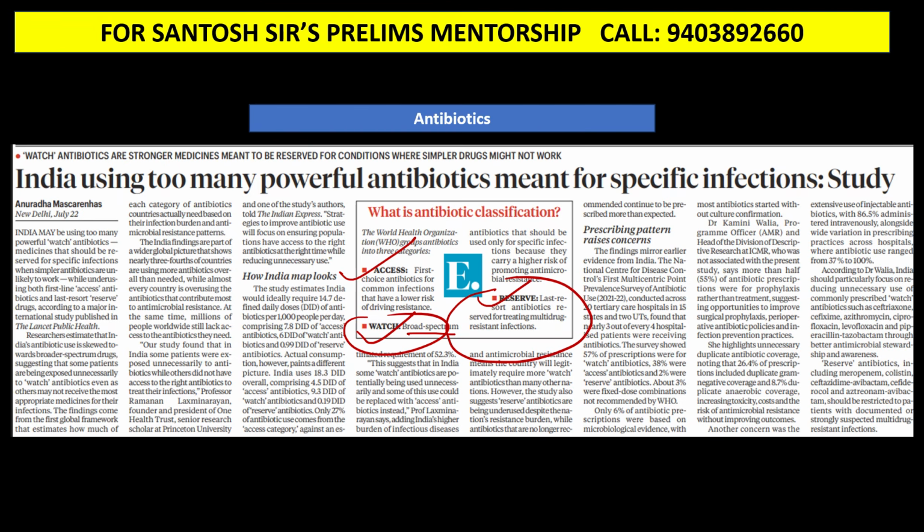Okay, we should not take antibiotics without any prescription. Okay, this is very, very important. One of the main reasons why antibiotic resistance is rising is misuse of antibiotics. So please go through these drugs, they are very important. Just remember that there are three categories of antibiotics by WHO.